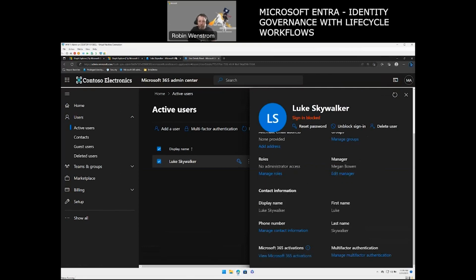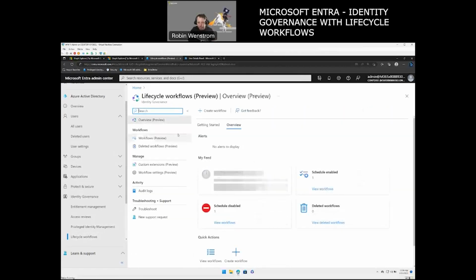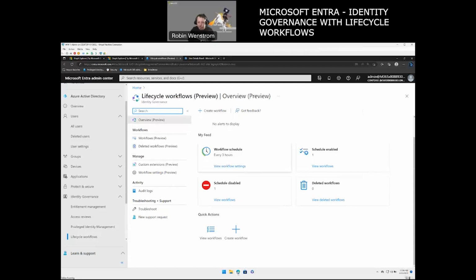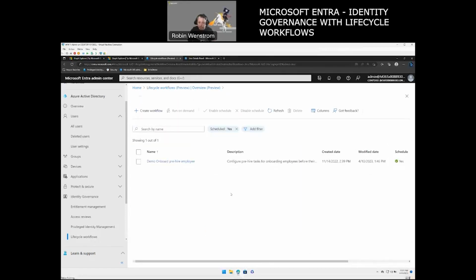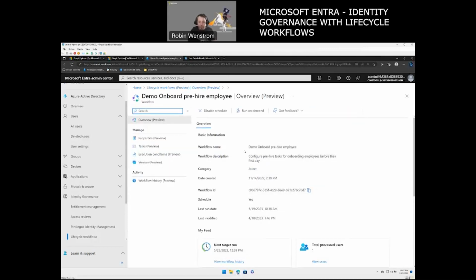Now, what I want to do is go back here to the lifecycle workflow. And we have a workflow here that runs every 3 hours. Once you configure it, it can run automatically without problems. Now, I have a schedule enabled here with various workflows, and you can actually go in and add additional ones. So I have one here called Demo Onboard Pre-Hire Employee. So now if I go into that, we can see more information on it. So we can even run it on demand, which we will do here in a little bit.